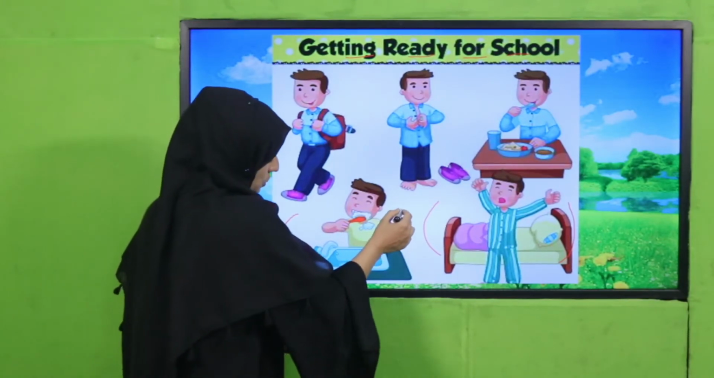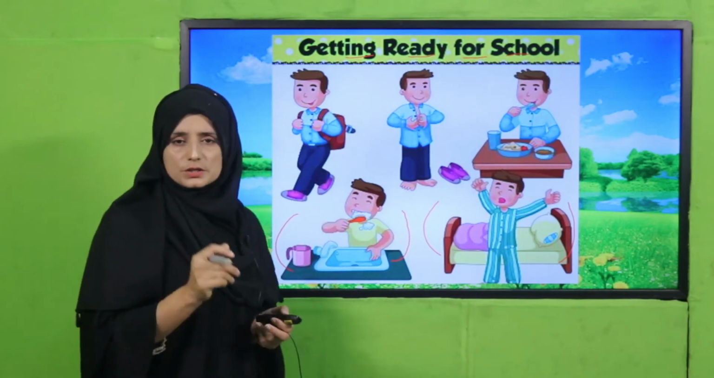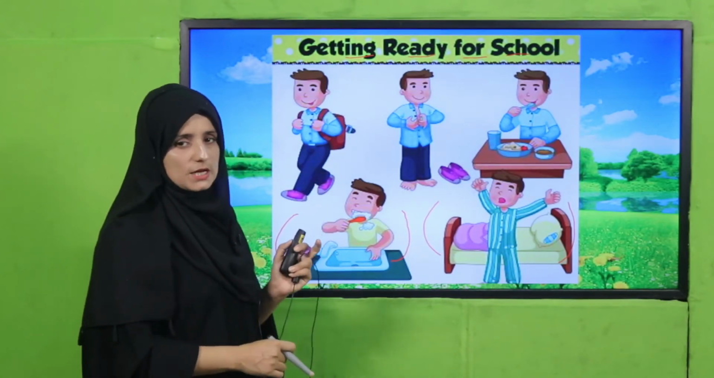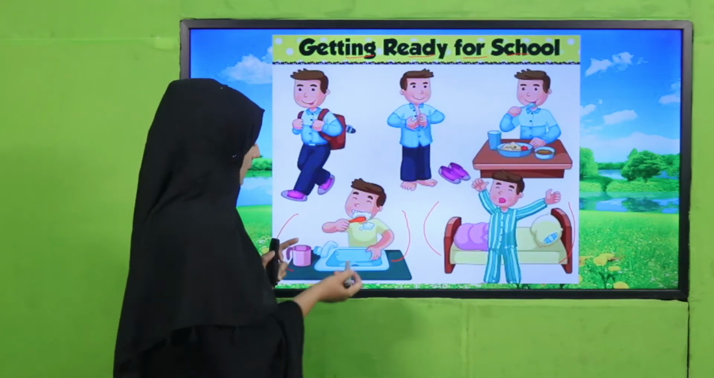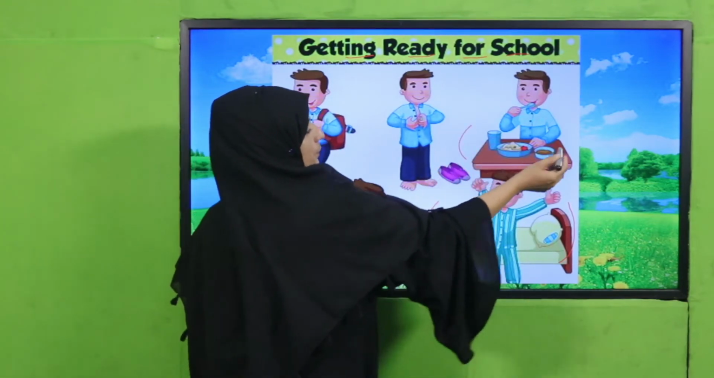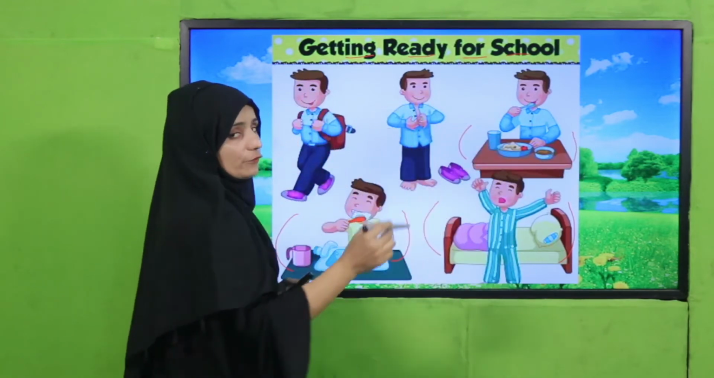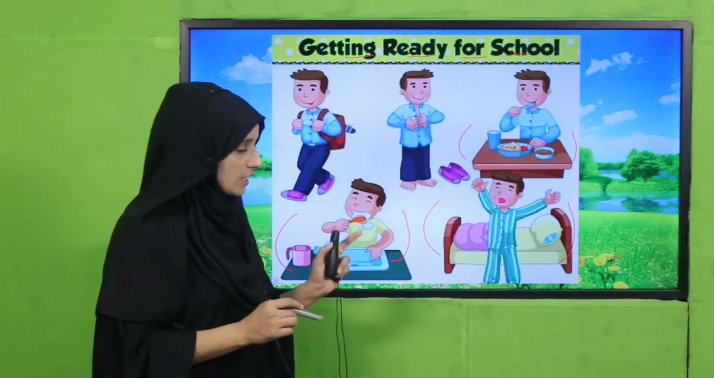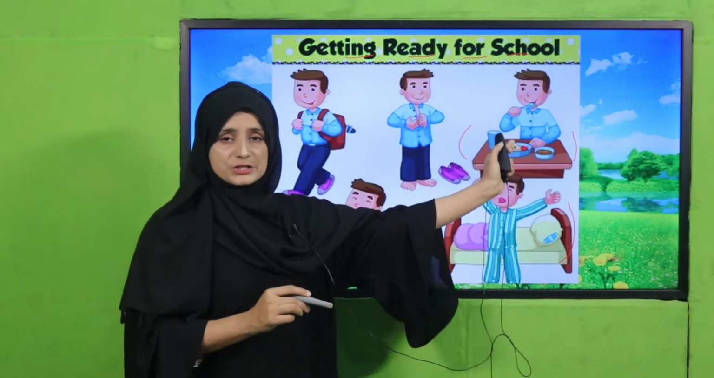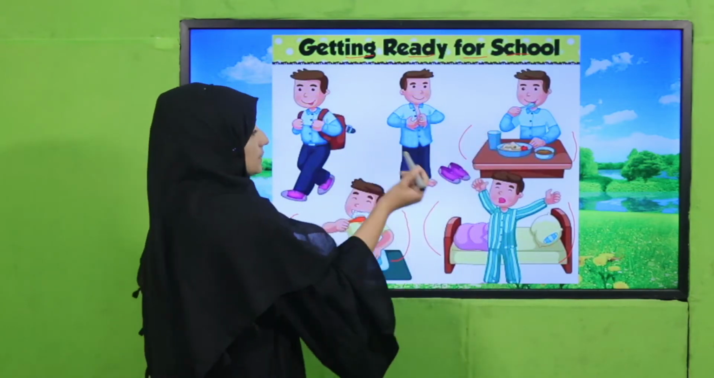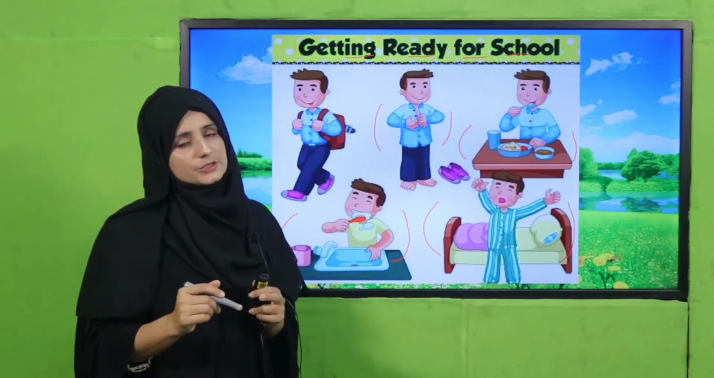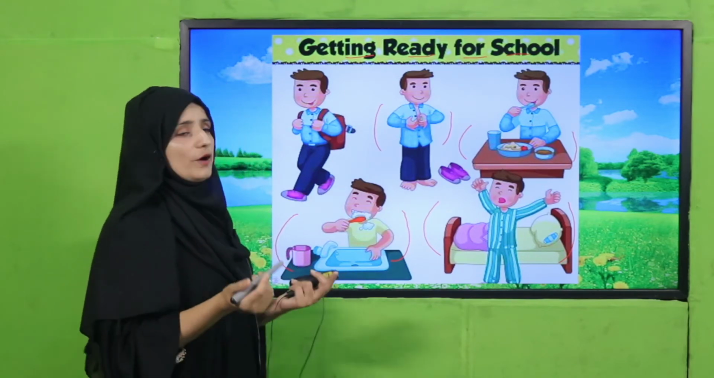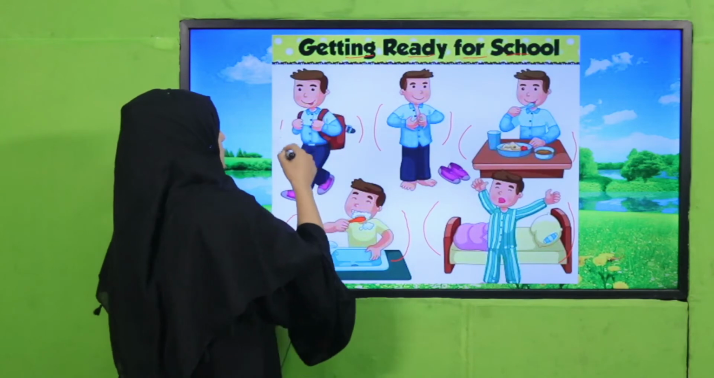Look, we brush our teeth. On a daily basis, we have to brush our teeth twice a day. Okay, so second step, what do you do? We take breakfast. So on the third step, thirdly, I take breakfast. Then I put on my uniform and I get ready for my school. Finally, I go to school.